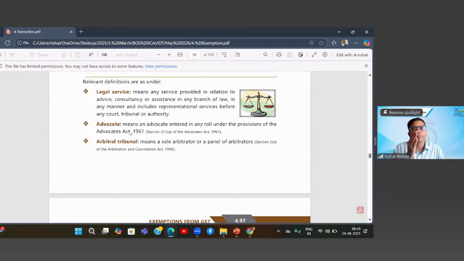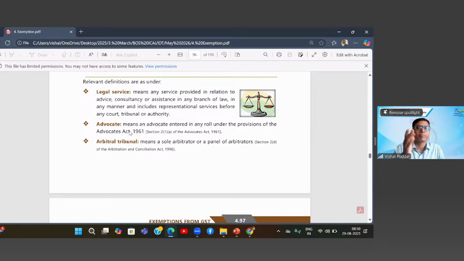Now, interestingly, there is another case scenario. I'm a chartered accountant and also completed law. In such a case, will my services still be exempt? The answer is no. If I am holding the COP as a chartered accountant and law is only a qualification, this exemption does not apply.